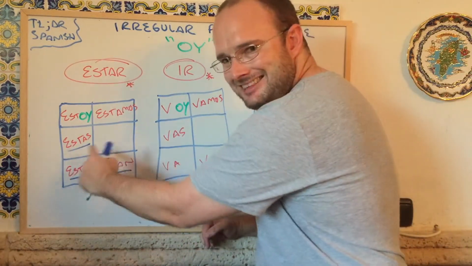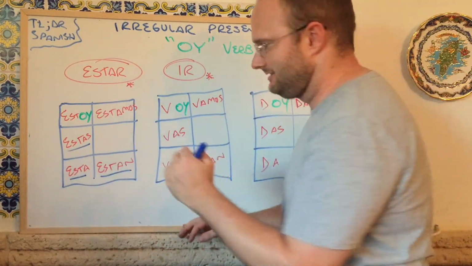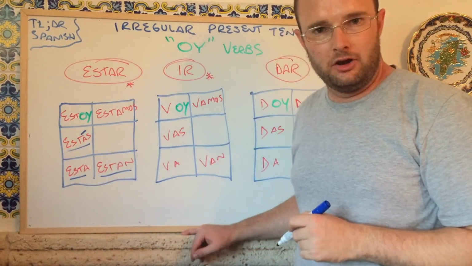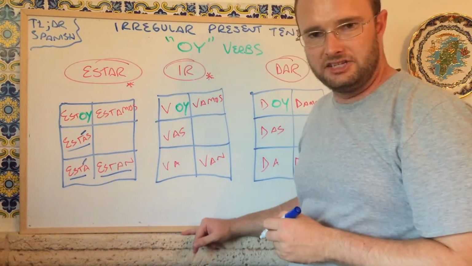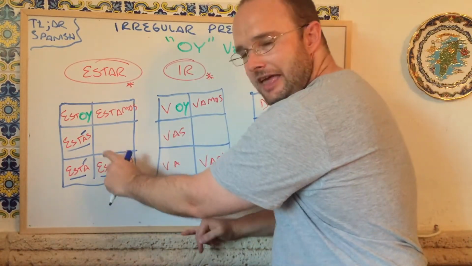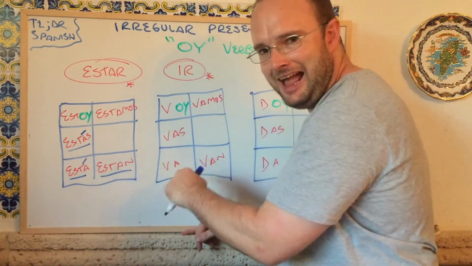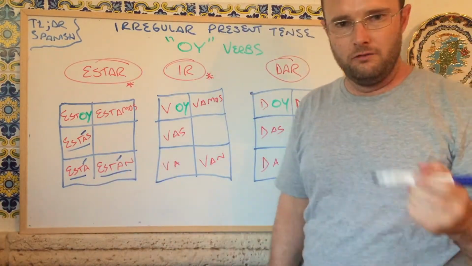So instead of estas, we want it to say estás. So we're going to put an accent mark over that A. Instead of esta, we want it to say está. We'll put an accent mark over that A. Instead of estan, we want it to say están. So we're going to put an accent mark over that A.